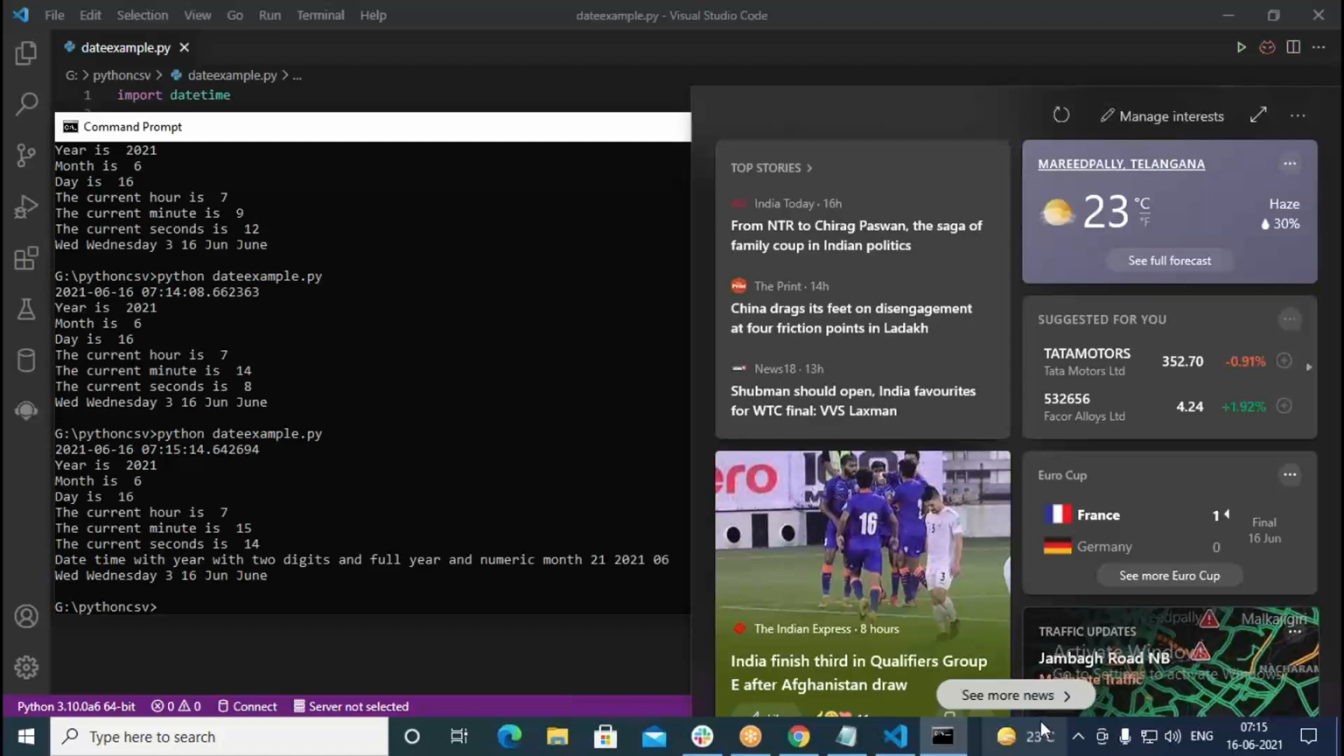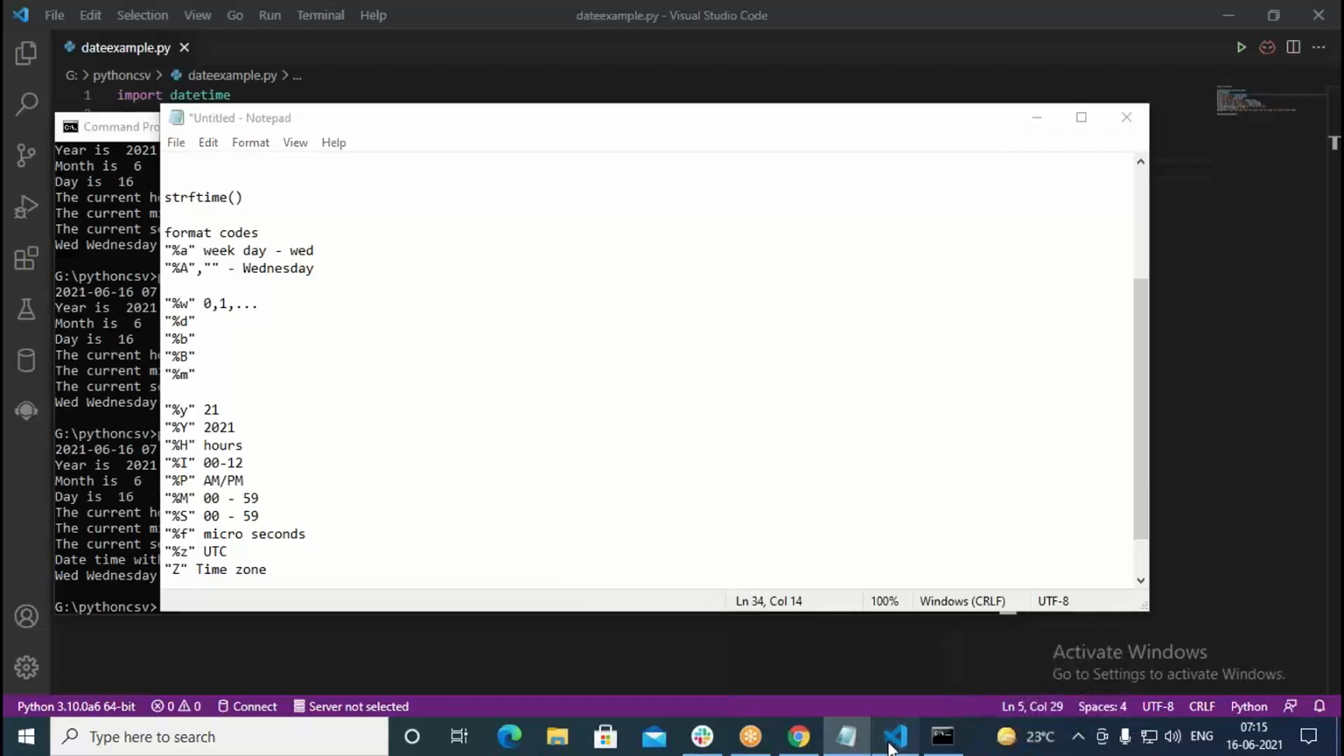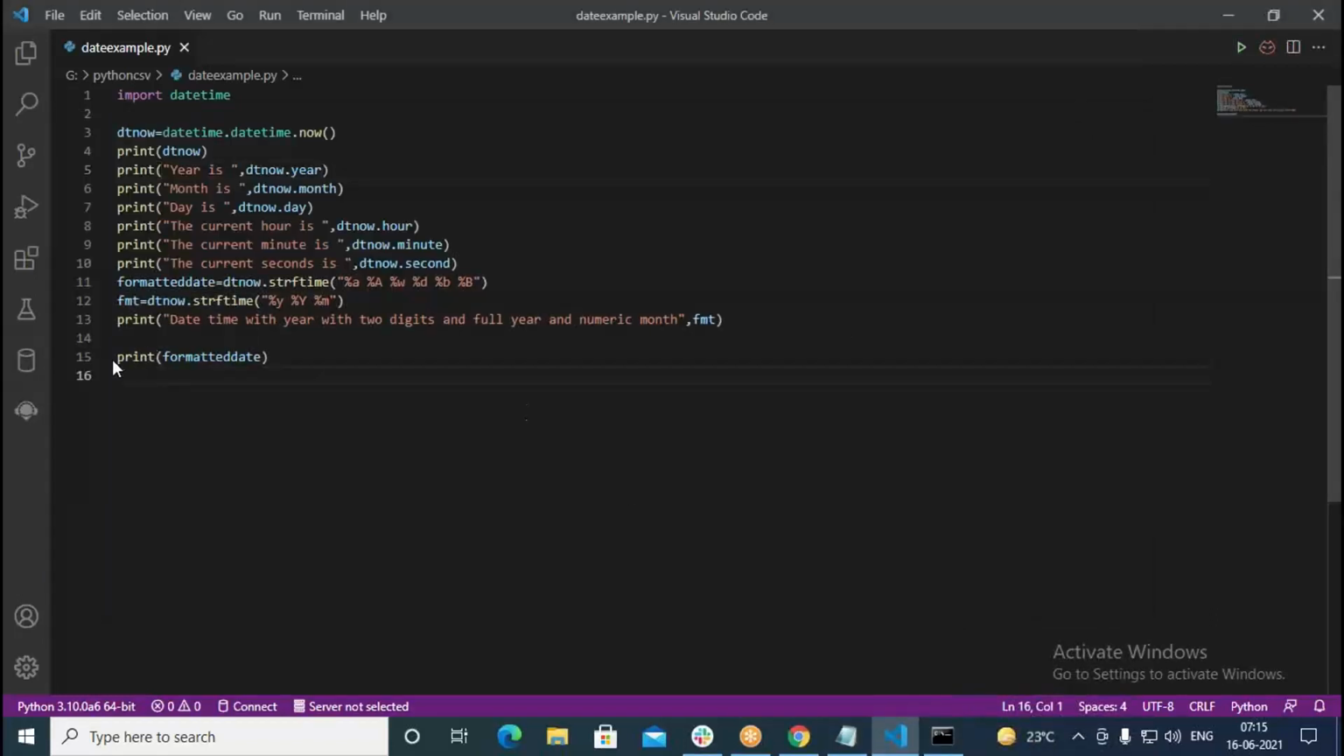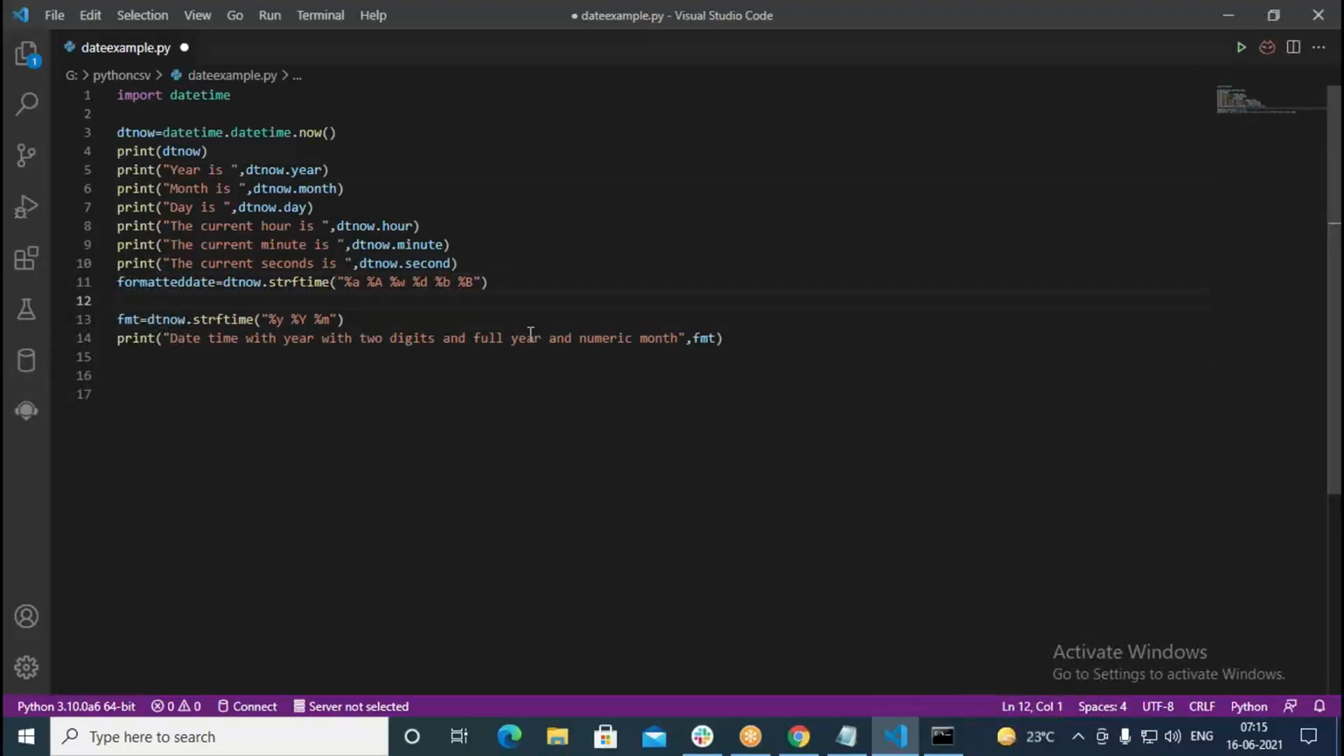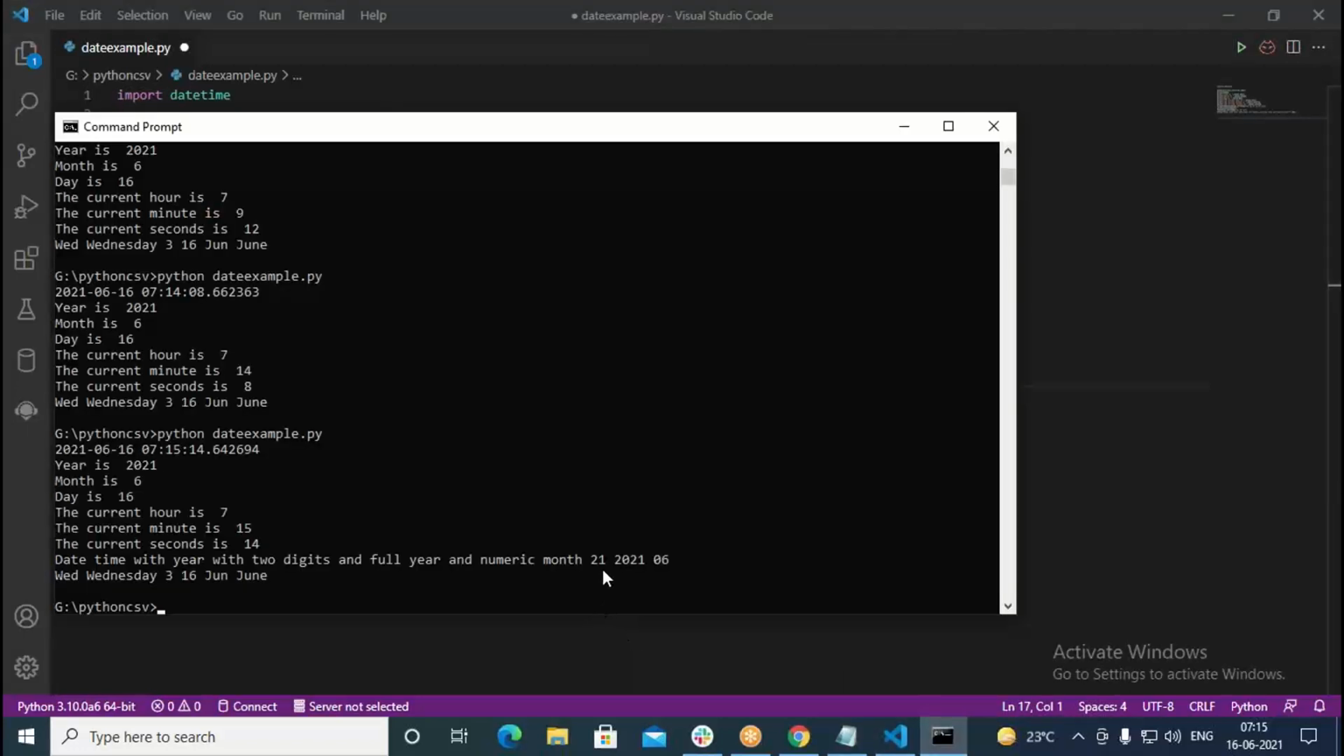So date time with year with 2 digits and full year and numeric month is 2021 followed by 6, it is saying. Because here in the print part, if you look at this, the formatted date I should put before that. Since I'm keeping it at the bottom, it's coming in this way. So it can be like this, date time with year with 2 digits and full year and numeric month. What exactly did we get in this? We got it, the 21 is the abbreviated year, 2021 is the full year, and 6 is the month. So like this it is printing for us.